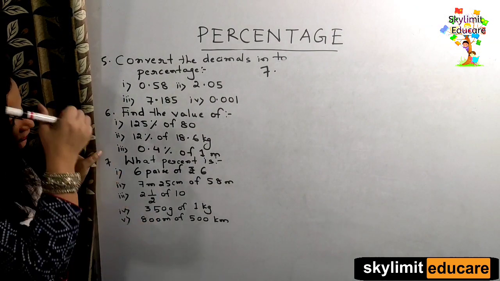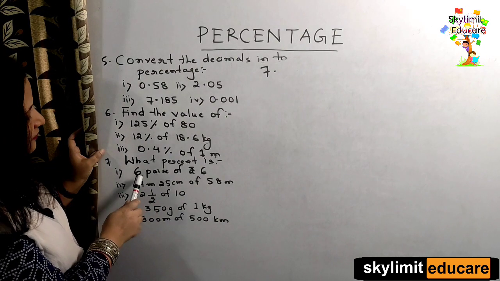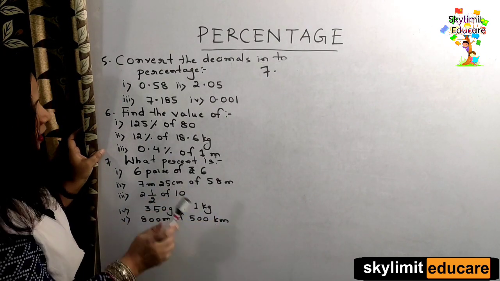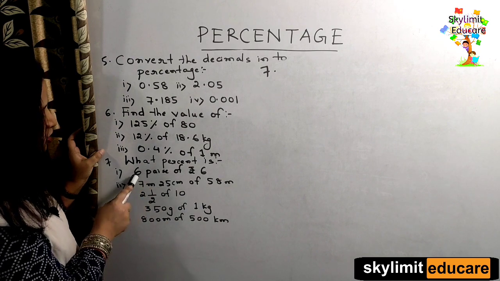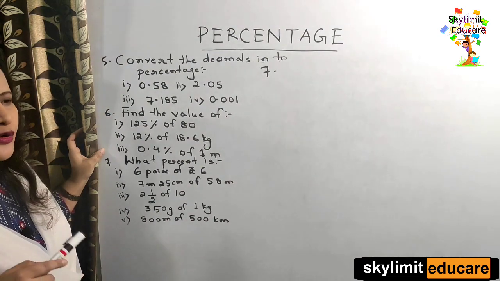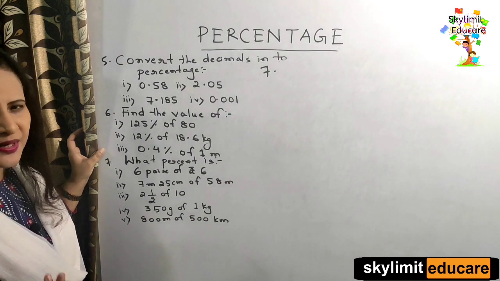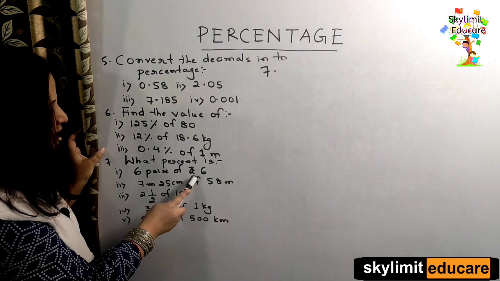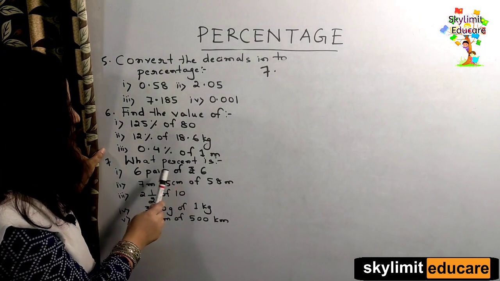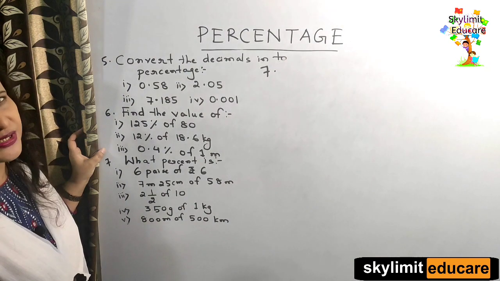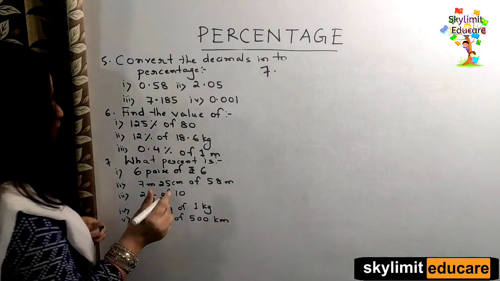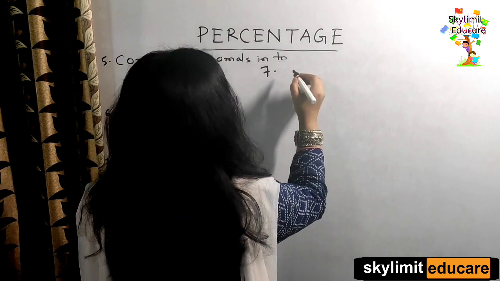And apart from that, the formula is what? Remember, when you have this type of question, what percent is this of this, this of this? So the first quantity, by the second quantity multiplied to 100, because whenever you are going to find percentage, you need to multiply by 100. So first quantity by second quantity multiplied to 100, and you should also take care that the two quantities should be in the same system of unit. The two quantities should be in the same system of unit. So let's start solving this. 6 paise of rupees 6.